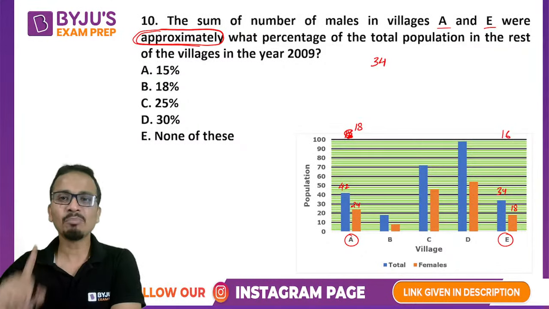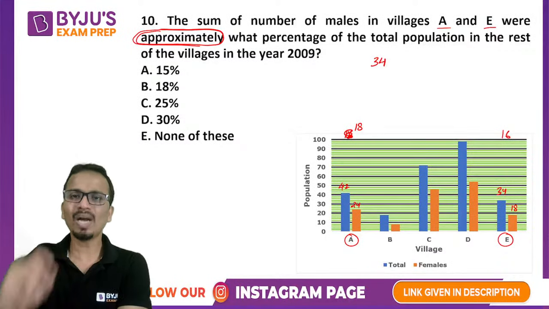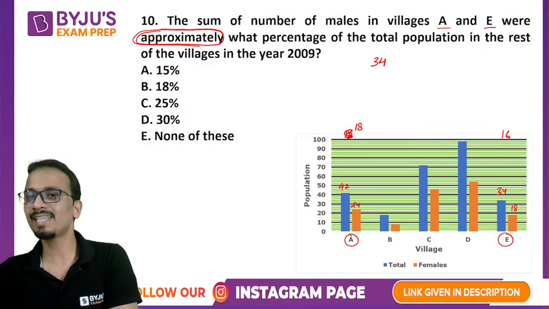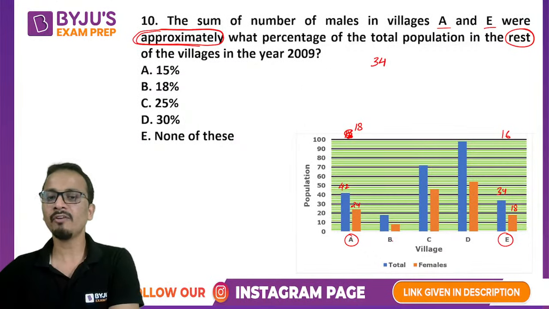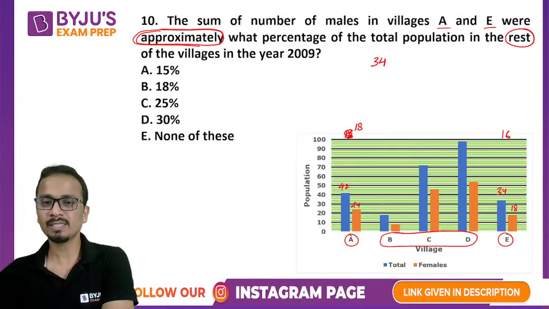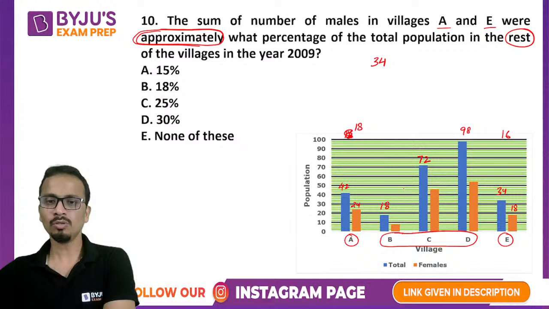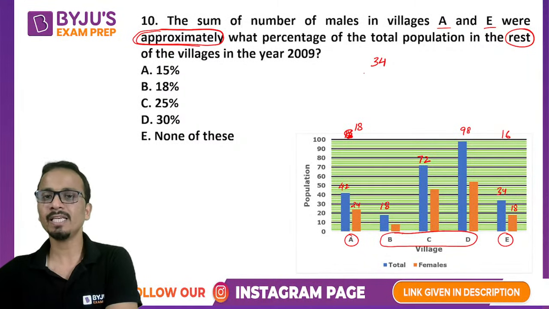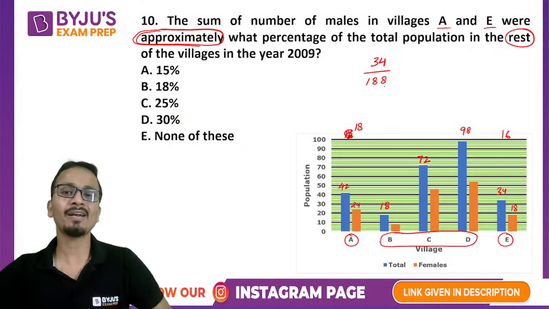So the sum of the number of males in villages A and E were approximately what percentage of the total population. The second important phrase is "in the rest of the villages." So the total population in the rest of the villages means we have to look at the total population of B, C and D. The total population of B is 18, for C it is 72, and for D it is 98. So 90 plus 98 is 188. So we'll have to find out 34 is what percentage of 188.